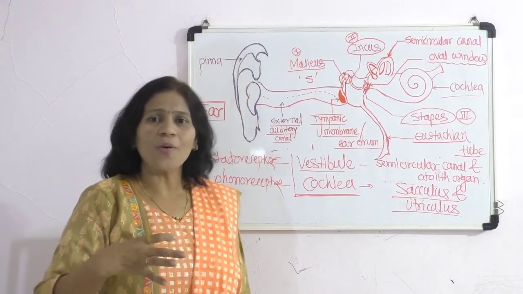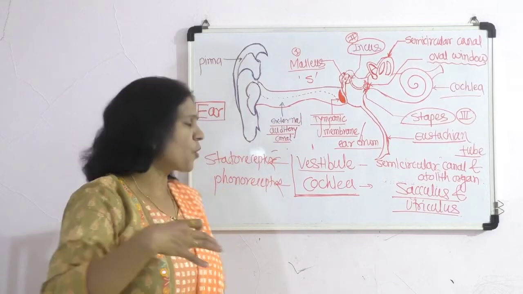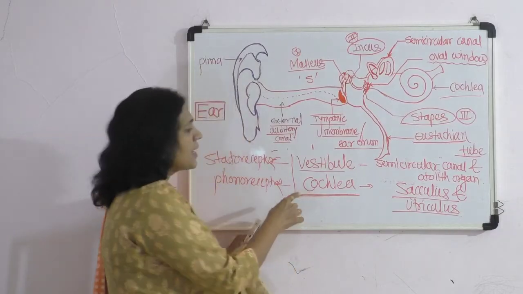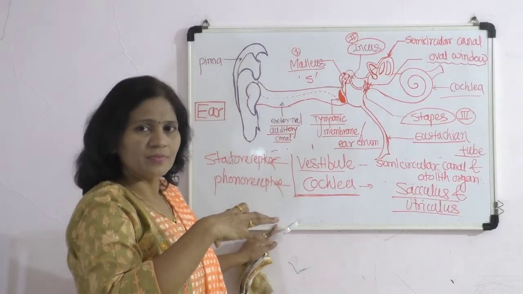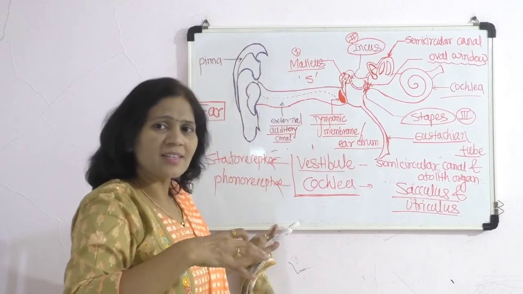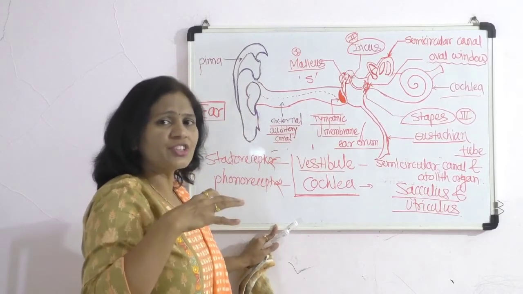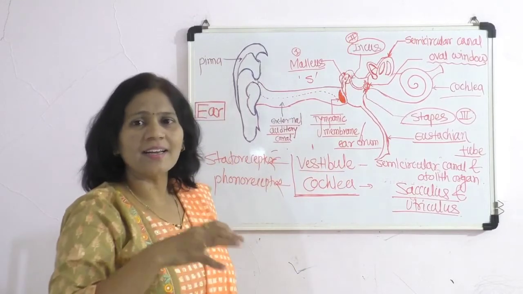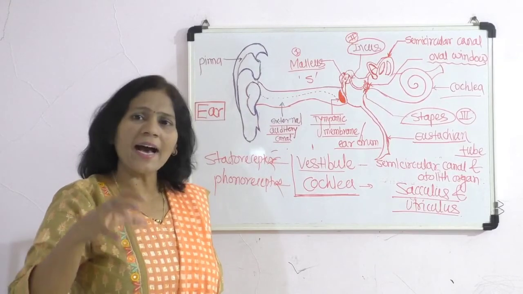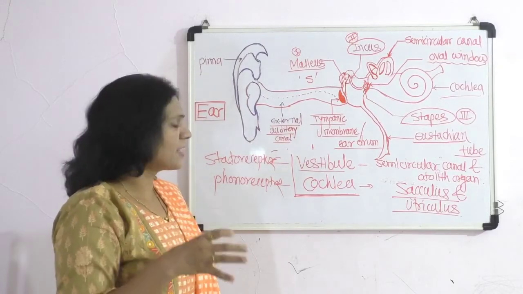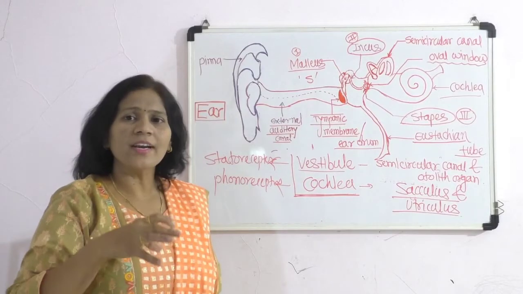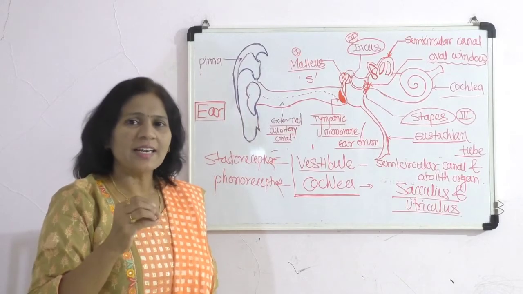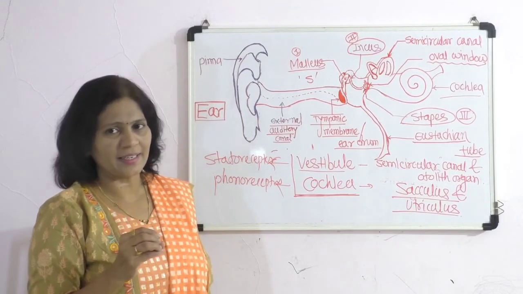From the internal ear, meaning from the structures of the vestibule and cochlea, a nerve is formed which is called the auditory nerve, and it carries this sensory impulse up to the central nervous system. As we know, in the central nervous system the auditory area is present in the temporal lobe, and it is related to the mechanism of hearing.